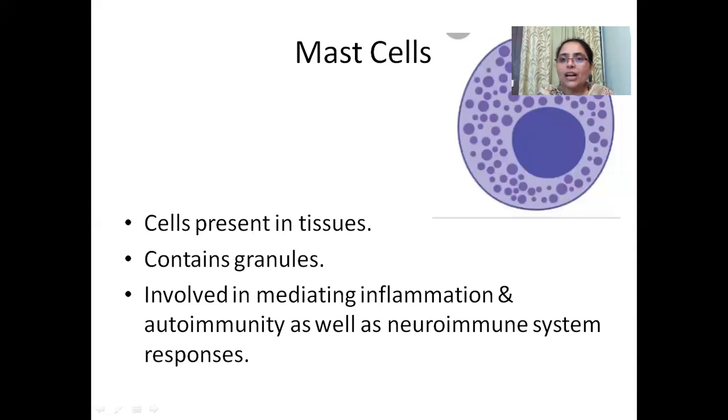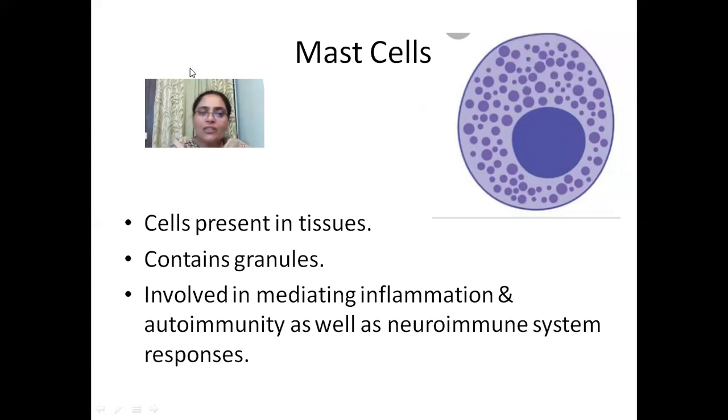The next granular leukocyte is the mast cell. Basically, these are cells which have gone to the tissues. A mast cell is not present in the blood, not circulating in the blood, but has gone to the tissues. These cells too contain granules, and they are involved in mediating inflammation. Inflammation is a big topic, but it is a process of protection, and we will be talking about inflammation also.